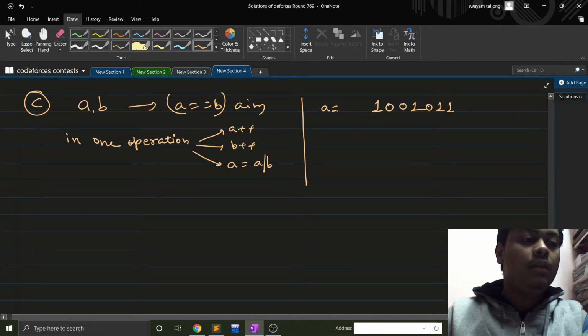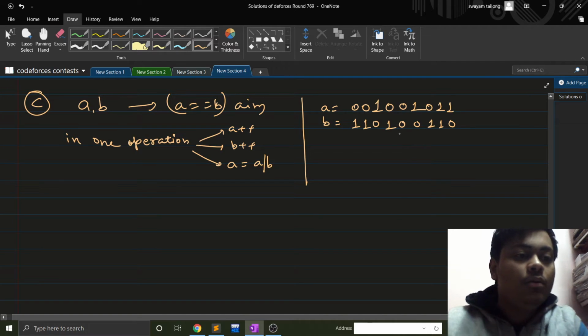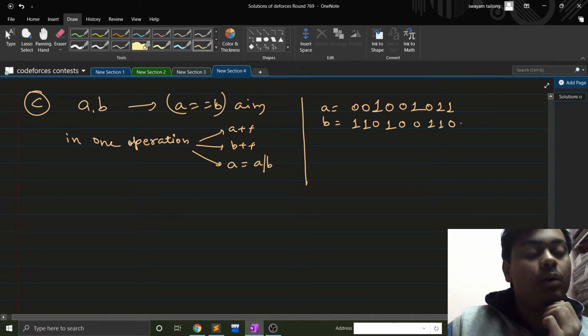This is A, and I have B. This is B. So basically what we need to do is make A equal to B, right?